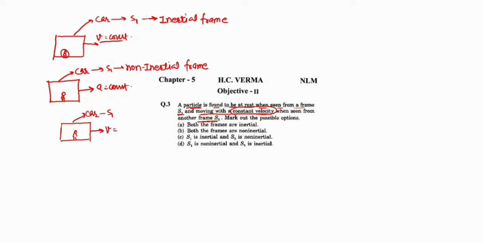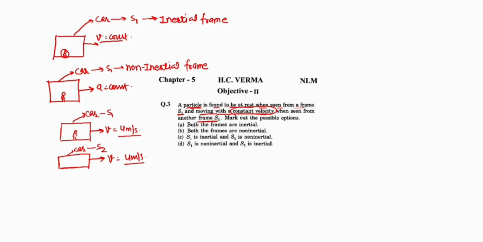Let's take the value 4 meter per second. Okay. Say there is one more car in the same example. This is not a different case. In the same case, we are considering another car, which is frame S2. It's also moving in the same direction with the same speed, 4 meter per second.